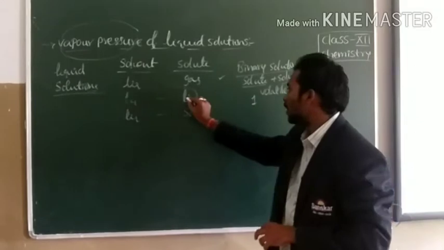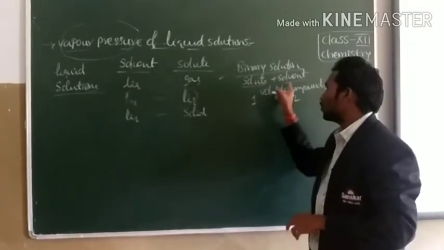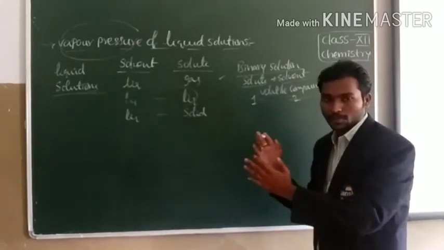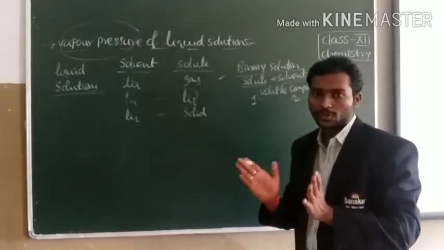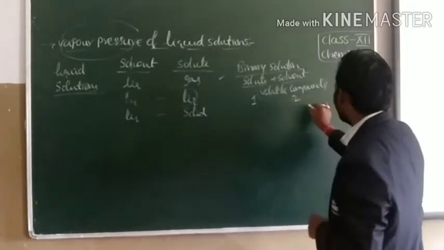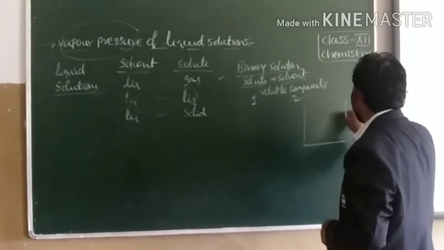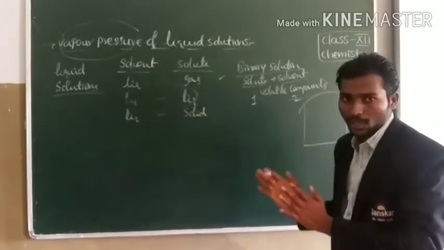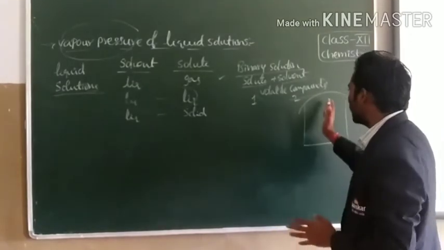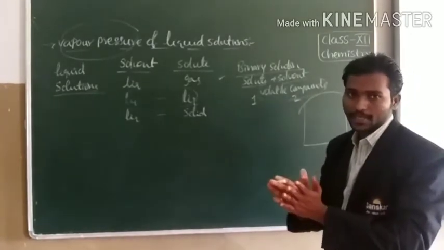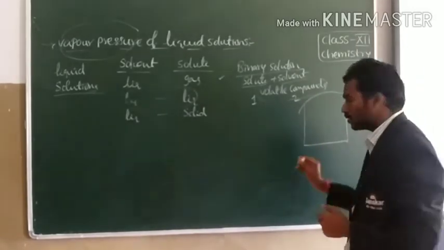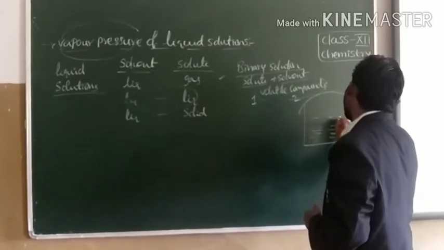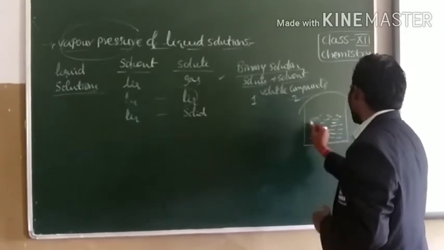In that we consider solvent and solute. Both are volatile in nature. So we have to take both the solvent and solute, which are volatile in nature, in a closed container. Closed container means there is no exchange of heat content from the system to surroundings. Here solvent and solute both have volatile nature.